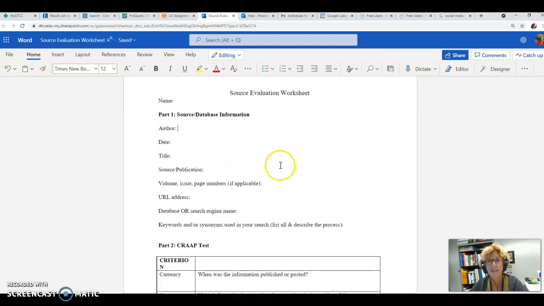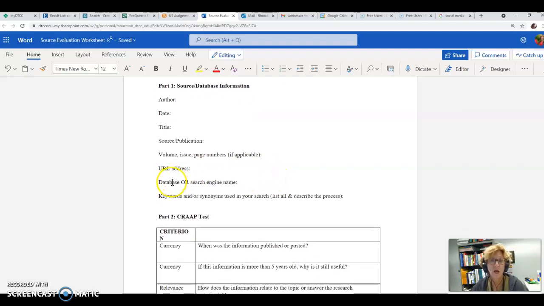So what I need is the citation information, author, date, title of the article, source or publication, where it was published. If you have a volume or an issue or page numbers, go ahead and put those down. If you found it from the internet, put the URL address. If you did get it from a database, go ahead and put the link there. You wouldn't be using that in your essay, but it might be helpful for me to access your article.